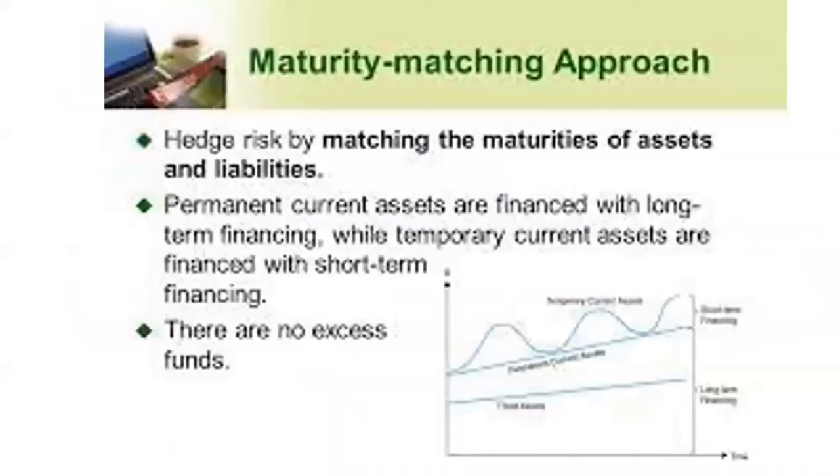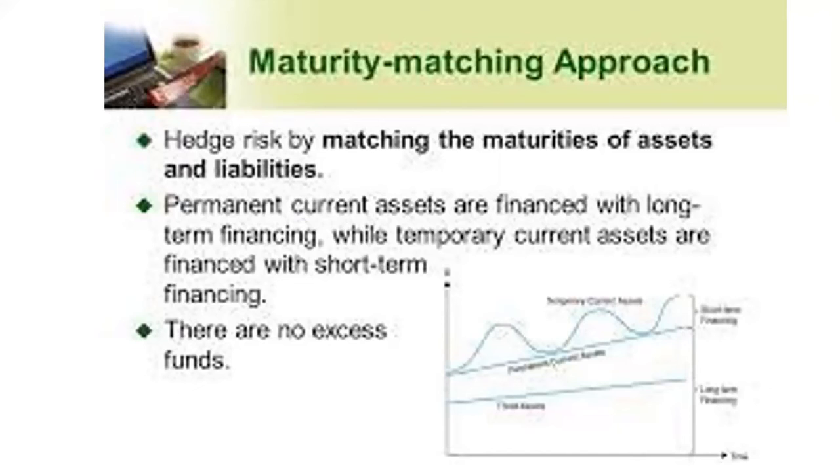Let's discuss the matching approach. The maturity or matching approach suggests hedging risk by matching the maturities of the assets and liabilities. Permanent current assets are financed through long-term financing, while temporary current assets are financed through short-term financing.